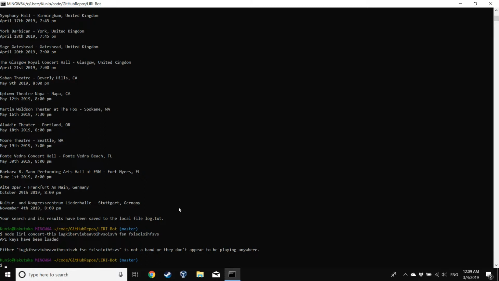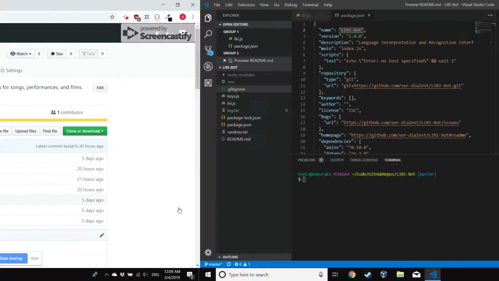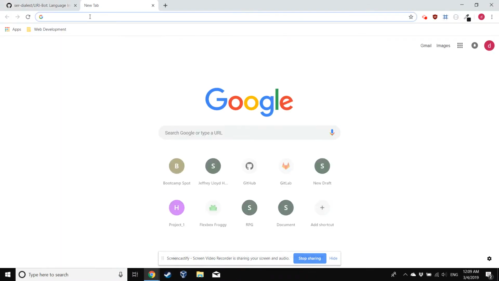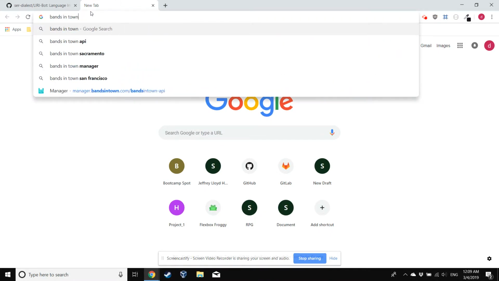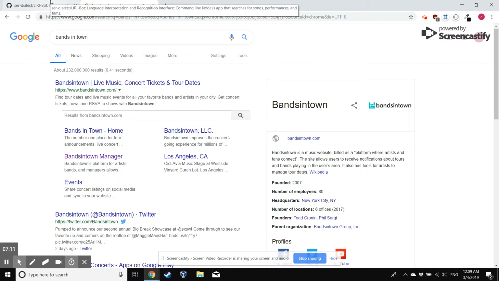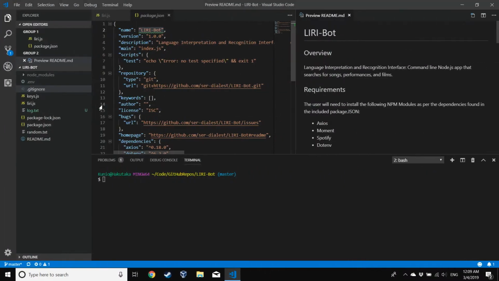Now, how does it do this? I don't have all this information, but Bands in Town does. That is a website that has an API that generously allows me to find out all of this information. It does require a special key to do so. You will need a key of your own, which you'll put in your own .env file to make that work. Mine came from a friend, that friend being the educational program.